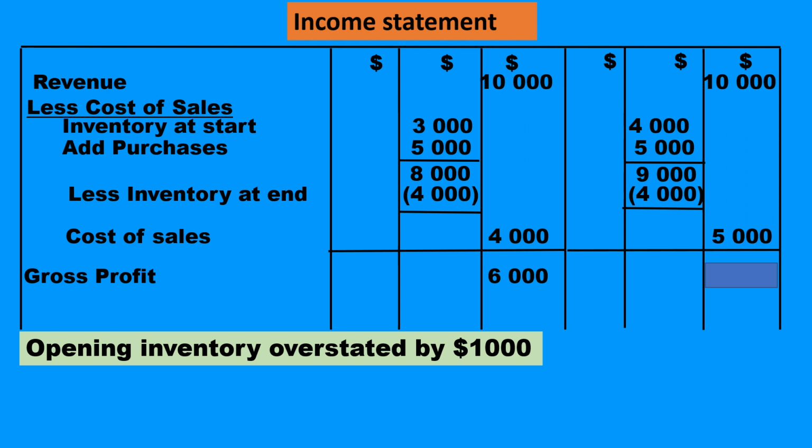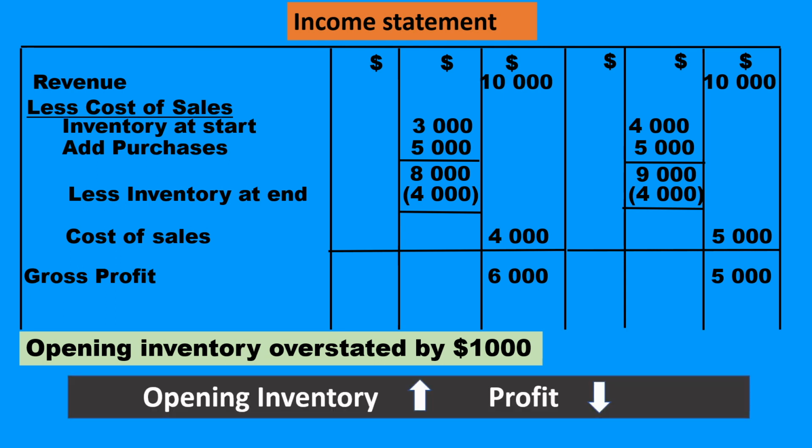Cost of sale would become $5,000, with a gross profit of $5,000. That is $10,000 revenue minus cost of sale of $5,000. As a conclusion, what we can say is when opening inventory increases, profit decreases.